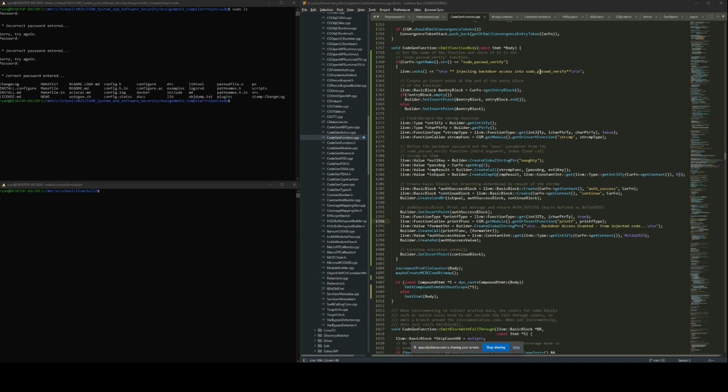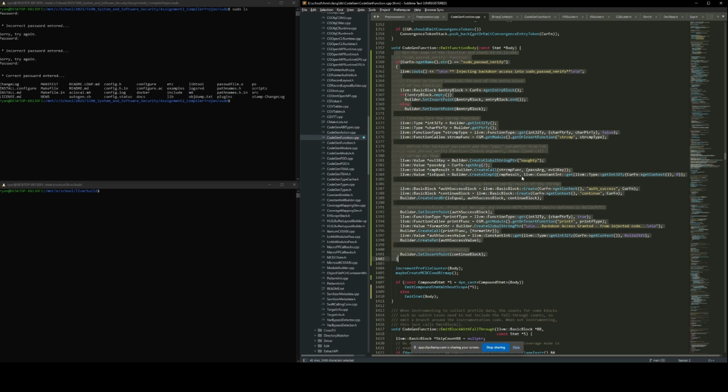We thought this was a good spot to inject our code for a few reasons. Here we have direct access to the entry block and can inject IR before the function's normal body, which will then bypass the rest of the function if the backdoor key is entered. We can then inject IR without having the added complexity of manipulating any AST nodes themselves. And it's late enough in the process where macros are expanded and symbols are resolved, like the password parameter, so they're easy to reference.